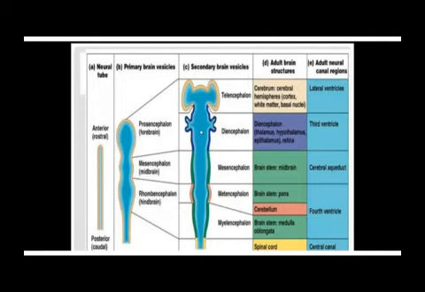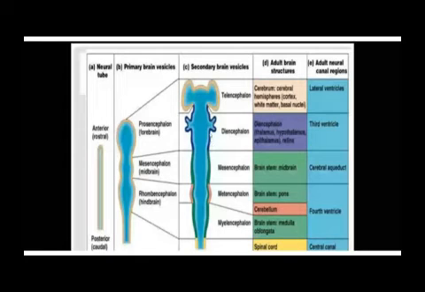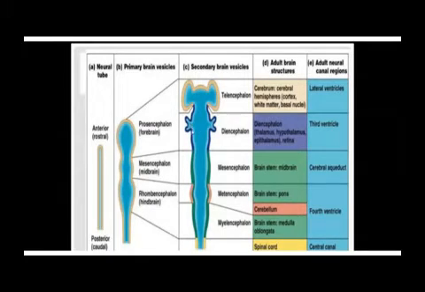That is why, and I want you to remember when that time comes, the third ventricle is between the thalamus on the right and the thalamus in the left hemisphere. The thalamus on the right and the thalamus on the left, because the thalamus is the derivative of the diencephalon. So these cells are going to form the thalamus on the right, and these ones are going to form the thalamus on the left, and the cavity between the thalami is going to be the cavity of the diencephalon from which the thalamus was derived, and that is going to be our third ventricle.